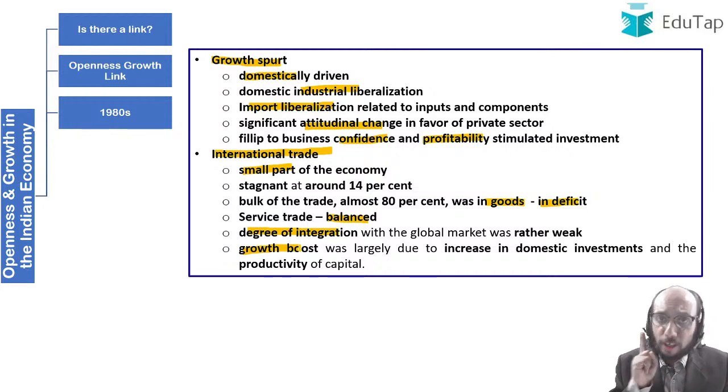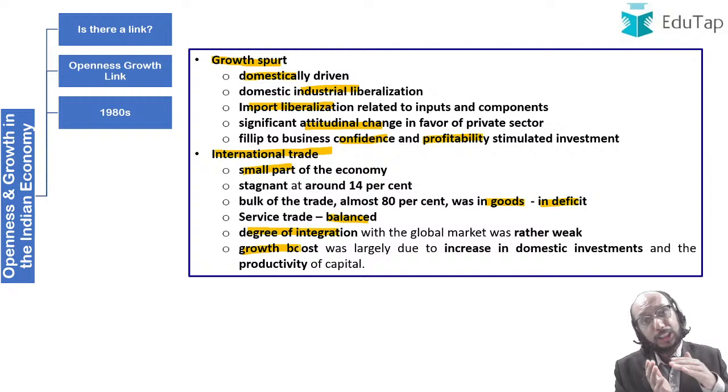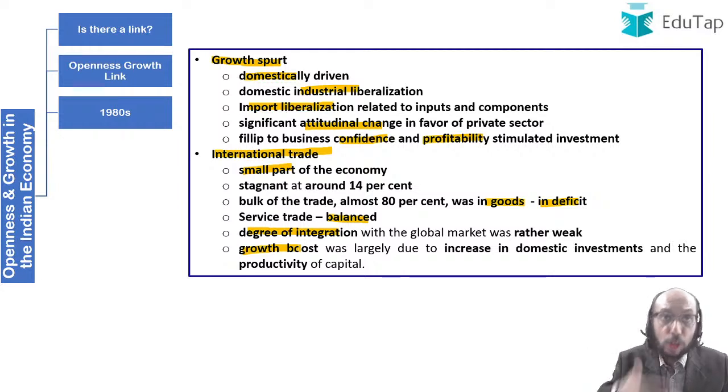I'm giving you this background because in the 1990s, India will open up the economy, and you will be able to see a good amount of change in the Indian economy from the 1990s downward. To appreciate that change, you need to understand the condition prior to it, so that you can understand the significance of the change I'm going to talk about. The first thing we dealt with is whether there is a link, and I told you that this link is debatable.